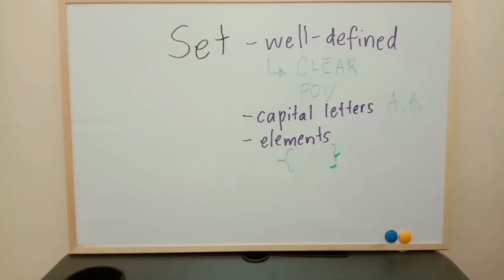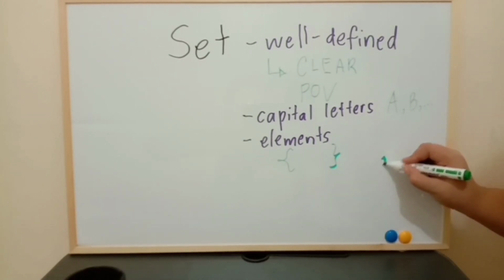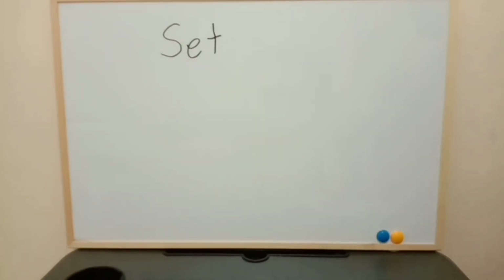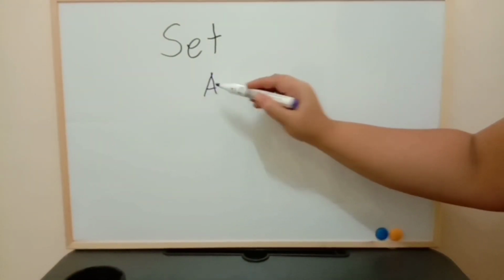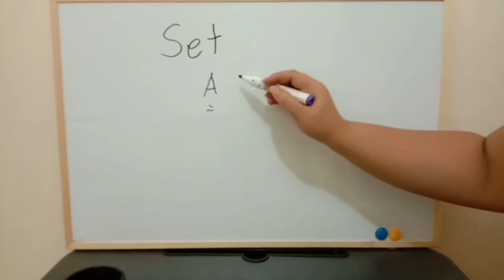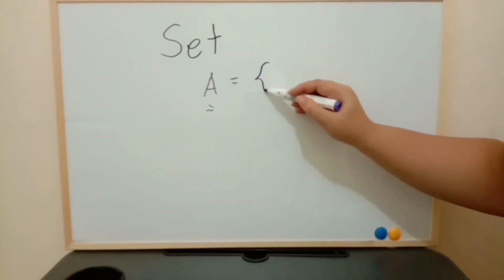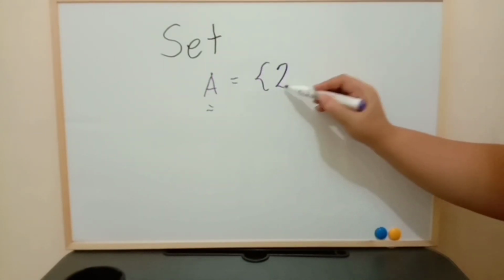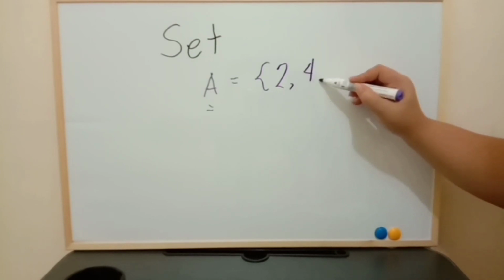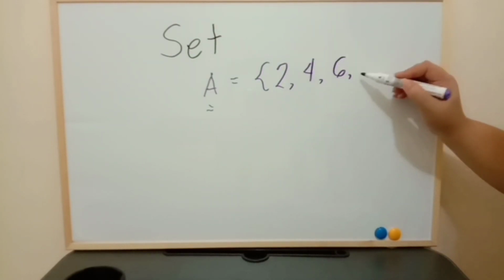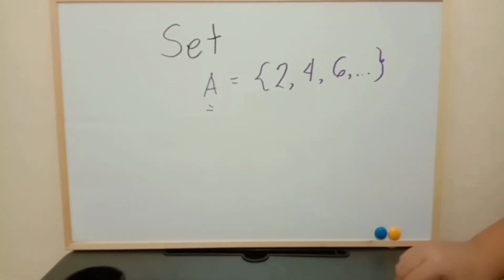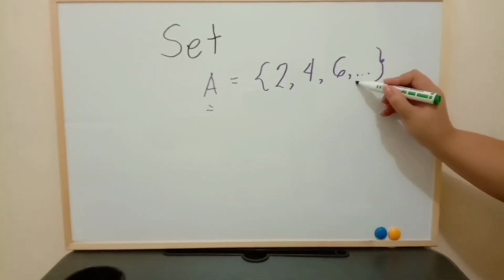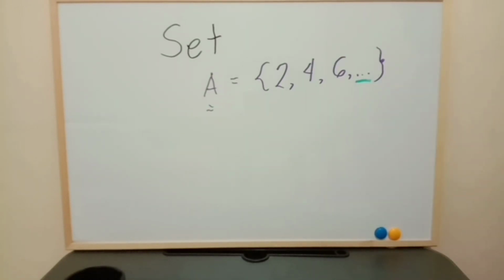And it is always separated with a comma. Example, a set of even numbers. We have set A, capital letter, is equal to, open bracket, 2, comma, 4, comma, 6, comma, and so on, close bracket. These three dots are called ellipses.